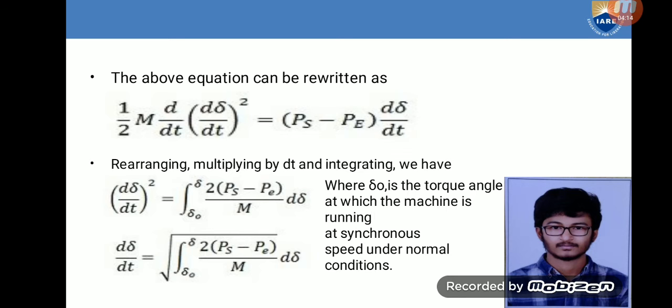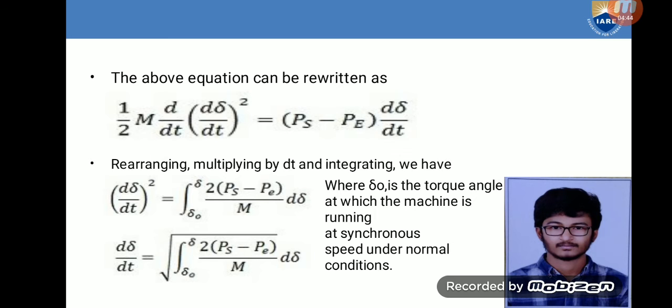By rearranging, multiplying by dt and integrating, we have (d delta by dt) whole square equals the integration from delta naught to delta 2 of (Ps minus Pe) by M d delta. Here delta naught is the torque angle at which the machine is running at synchronous speed under normal conditions.